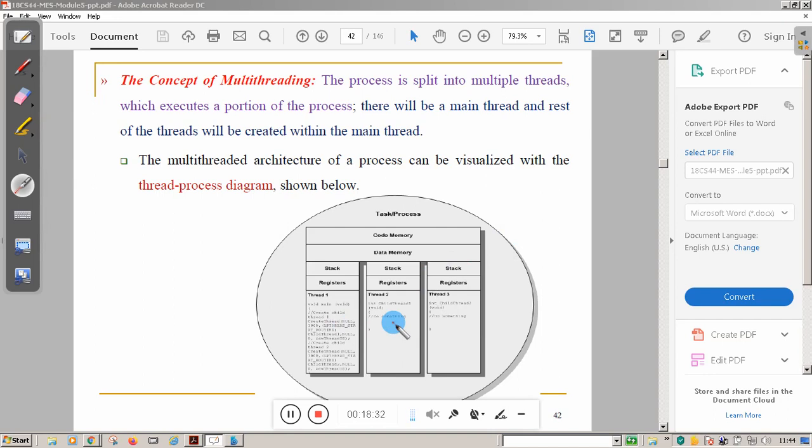But when you switch from one process to another process, it is not faster. When you switch from one process to another process, the CPU has to create and allocate the address space for that process. That is separate and requires additional memory. So process switching is not faster, but thread switching is faster.